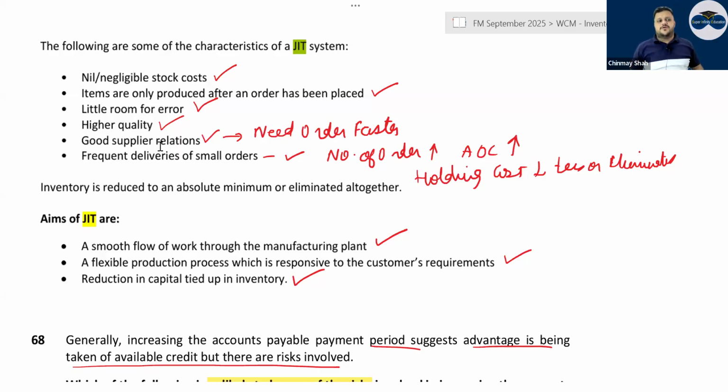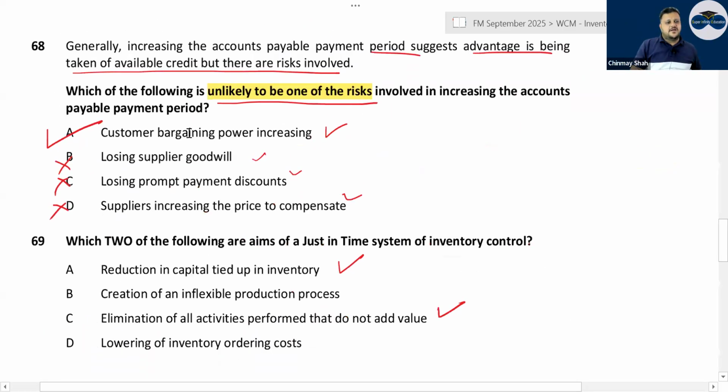So here what will happen? Number of orders will be higher and annual ordering cost will be higher. Correct. Frequent deliveries of small orders. Aims of JIT are smooth flow of work. You want the material to be passed very smoothly, no waiting time. A flexible production process which changes as per the customer's requirement, and reduction in capital tied up in inventory, because you are not going to keep any inventory at all.